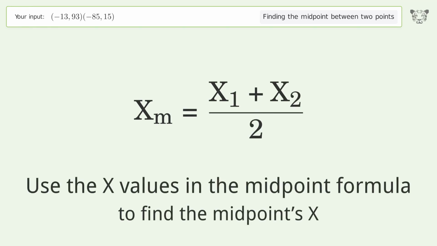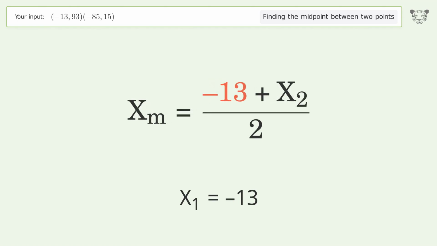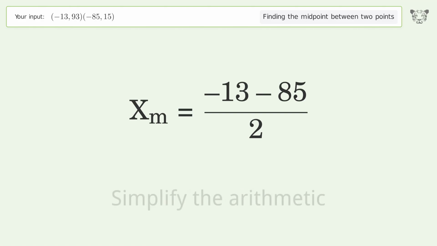Use the x values in the midpoint formula to find the midpoint's x. x1 equals negative 13. x2 equals negative 85. Simplify the arithmetic.